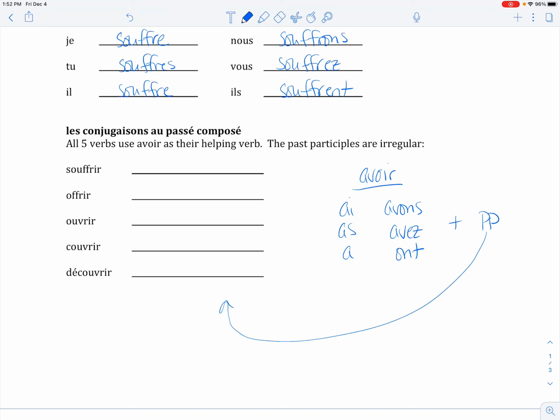They're all going to end in ERT, which is an ending we haven't seen before. So souffrir, your past participle is souffert. So in this case, what you end up taking off is the RIR at the end and replacing it with ERT.